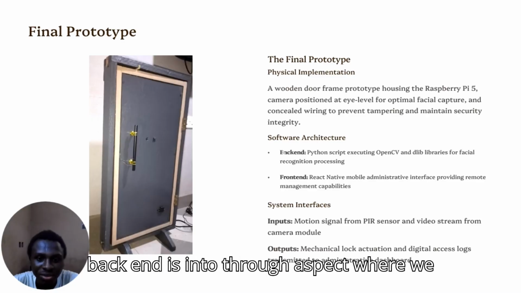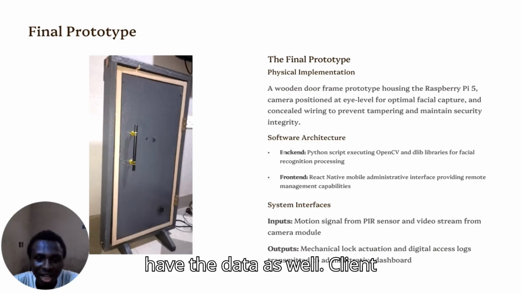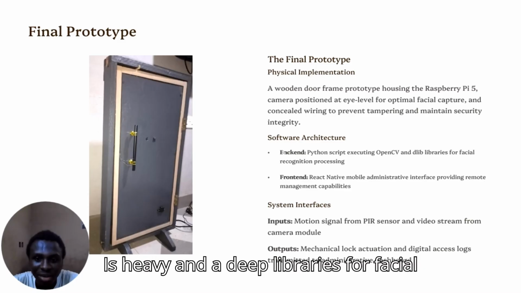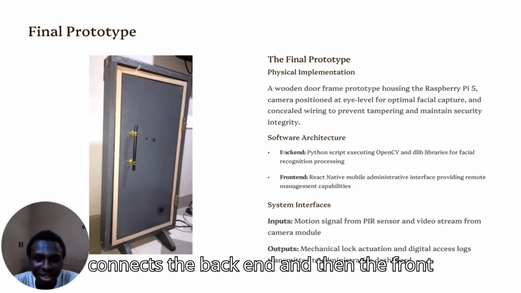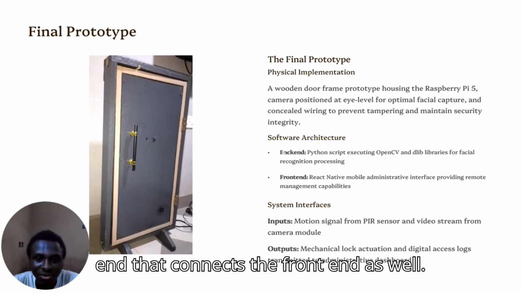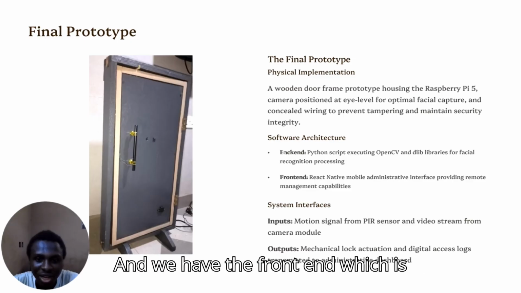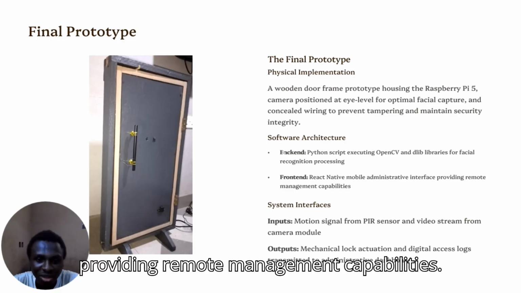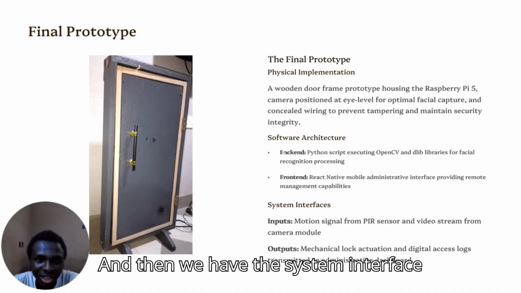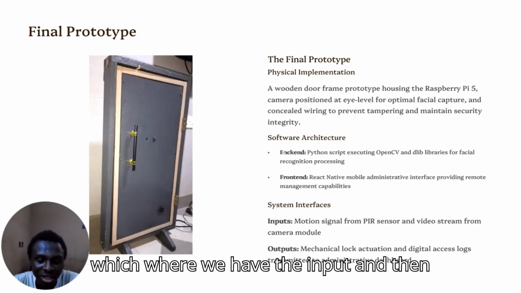The backend is in two aspects where we have the Raspberry Pi client, which contains the entire code base for executing Python scripts such as OpenCV and the deep learning libraries for facial recognition processing. The second part is a server that connects the backend and the front end, connecting the Raspberry Pi and the front end as well. And we have the front end, which is the mobile app, which has the administrative interface for providing remote management capabilities.